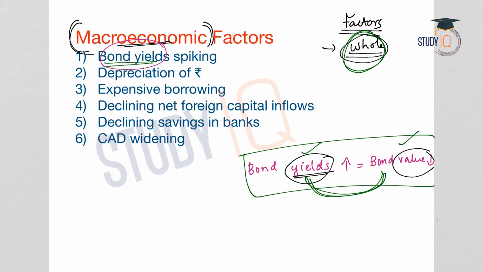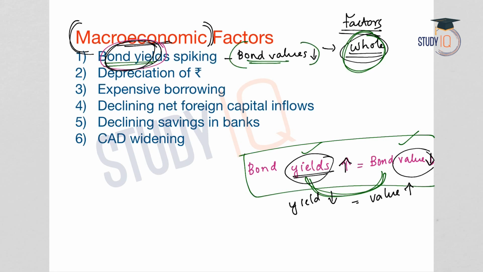So, it means when the bond yield increases, the bond value comes down, and when the bond yield decreases, the bond value goes up. Now, the bond yields in the economy are spiking or increasing, which means the bond values are coming down. And this will have a negative influence on the economy, on the investments, because when bond value comes down, there will be lesser capital that can be mobilized through bonds. So, this will affect the investments in the economy and thereby economic growth.